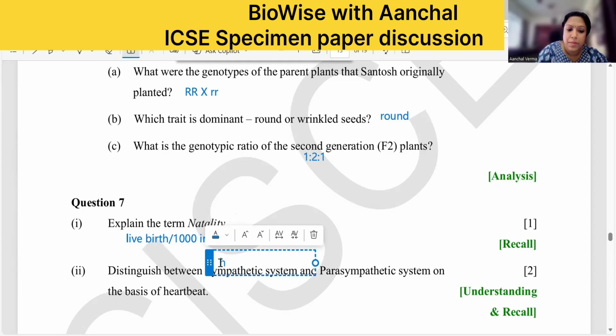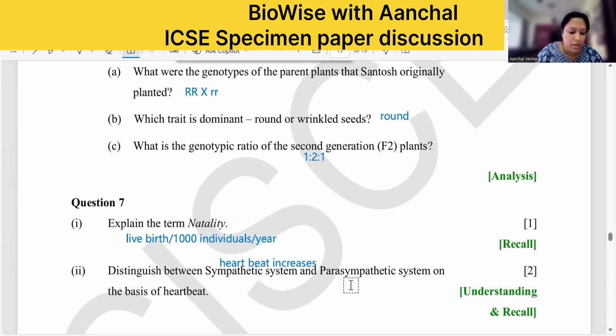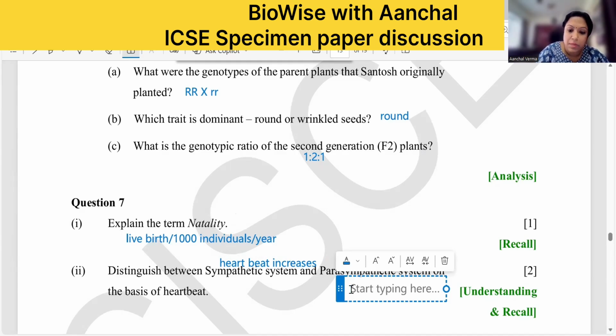Heartbeat, I am writing HB, heartbeat, no, HB will be hemoglobin, so I can't write that. Heartbeat increases. Correct? Heartbeat increases. And in parasympathetic, heartbeat becomes normal, you can write, or decreases. So heartbeat decreases and becomes normal.